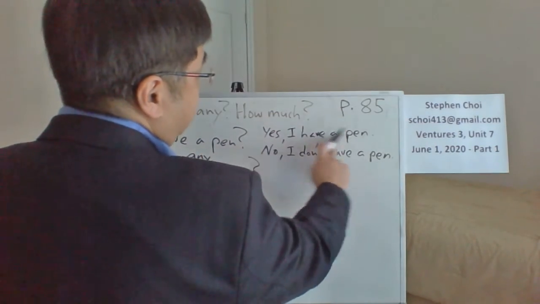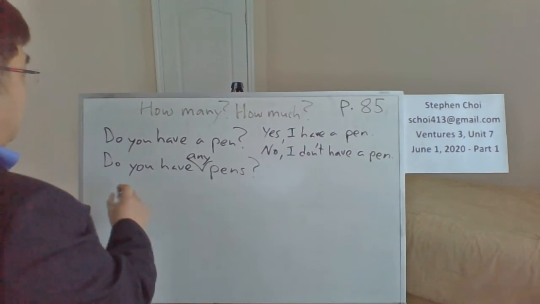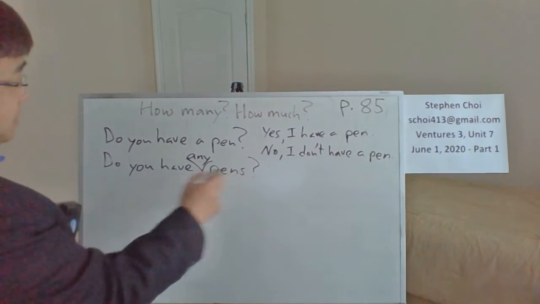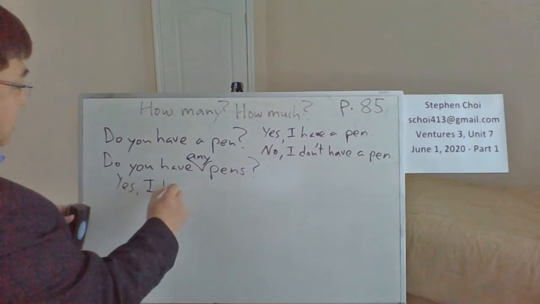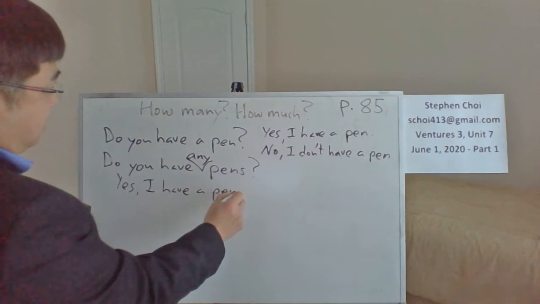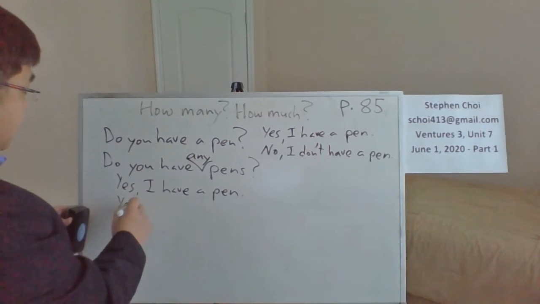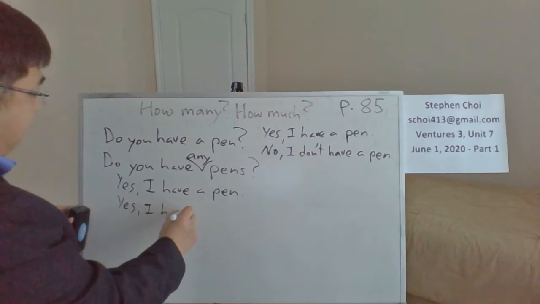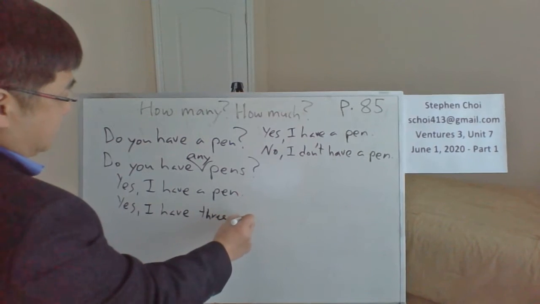And for the plural one, you say, do you have pens, or do you have any pens? You say, yes, I have a pen, if you only have one. Or if you have more than one, you could say, yes, I have, let's say, three pens.